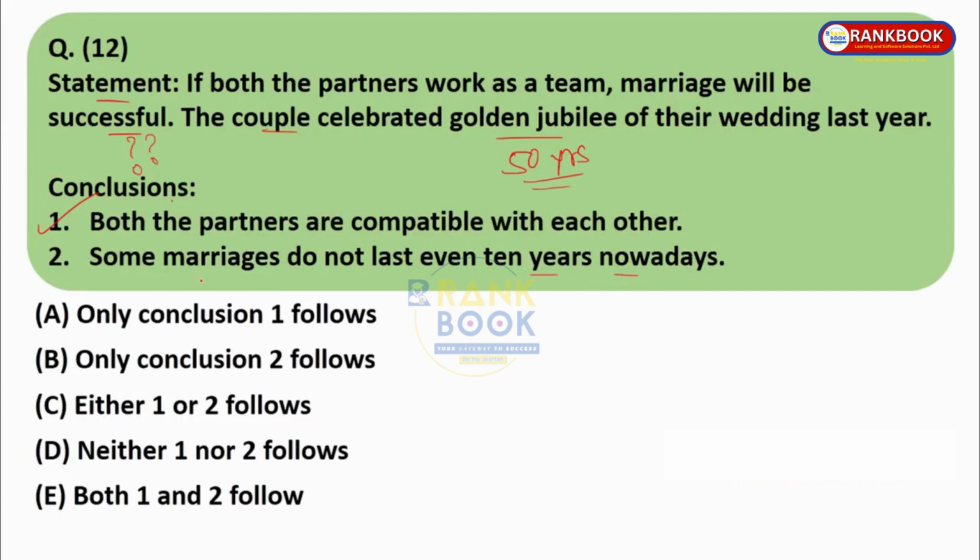So over here, we do not know exactly whether other marriages are lasting 10 years nowadays or not. We don't know about other marriages. We just know about the couple that they were together for 50 years, and we only know that if partners work as a team, marriage will be successful. Say if partners are working as a team and the marriage lasted only 5 years, will the second conclusion be true? No, the statement would become false, but we have to always take the statement as true. So we cannot be sure about the second conclusion. The second conclusion does not follow. Only conclusion 1 follows.